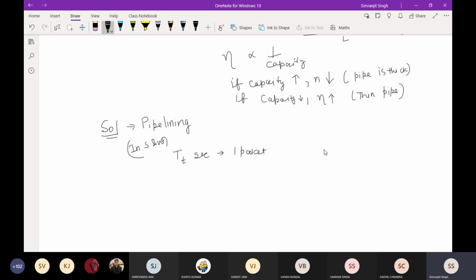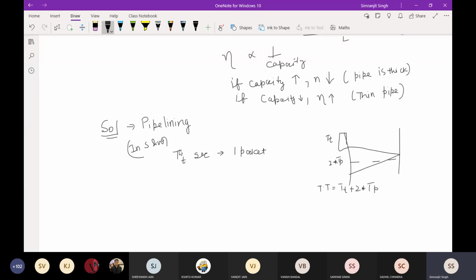Okay, so suppose that this is your sender. I'm again taking the same procedure. So this is your TT. For TT, what is the time, like 1 millisecond, 2 milliseconds? For that amount of time, I'm putting the packet onto the link, and after that there will be 2 TP. This is 2 TP that I will wait for. For the round trip time, I'm waiting. So the total time you already know: total time is TT plus 2 into TP. We have discussed this earlier.